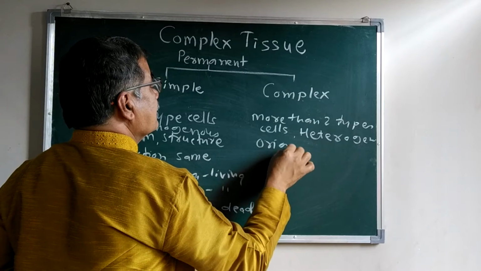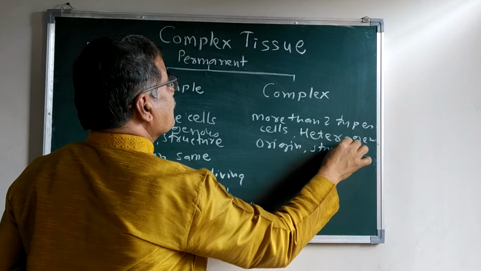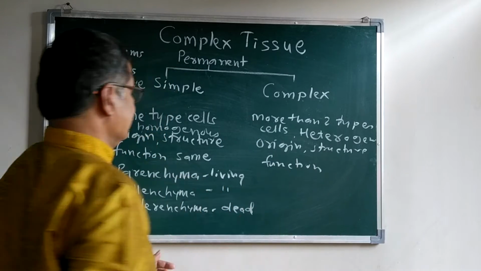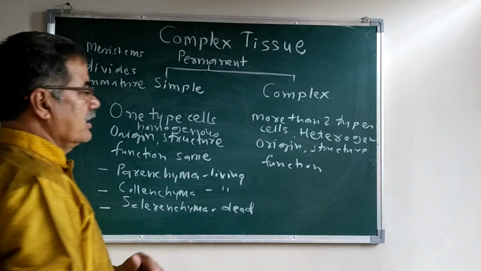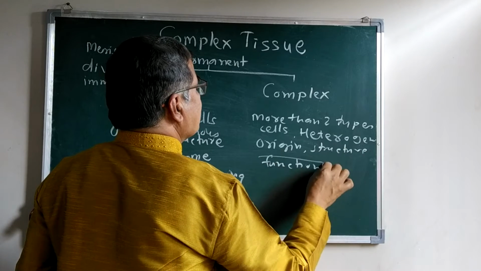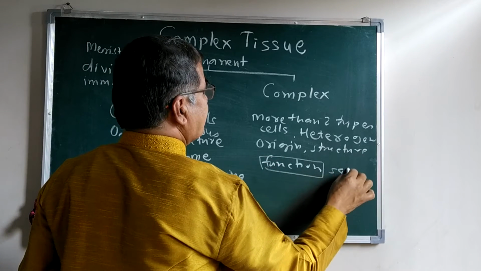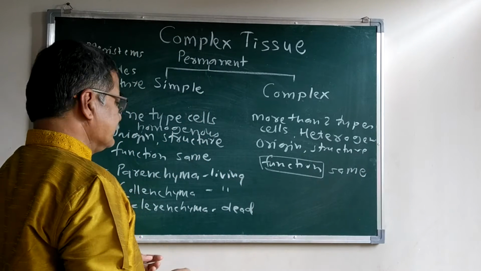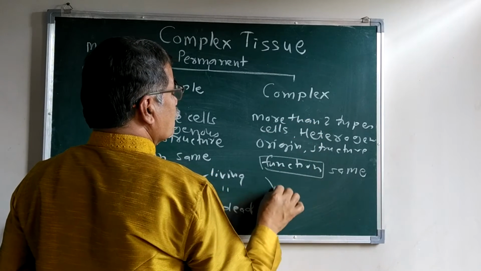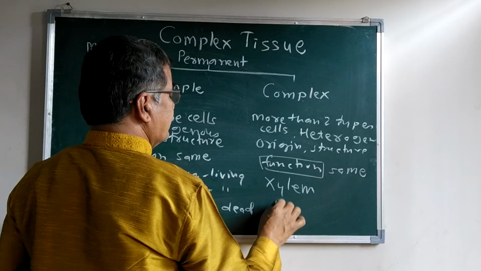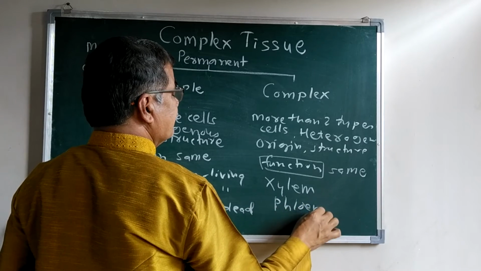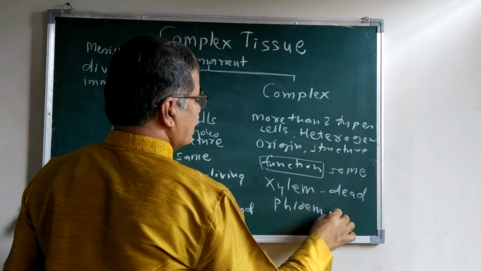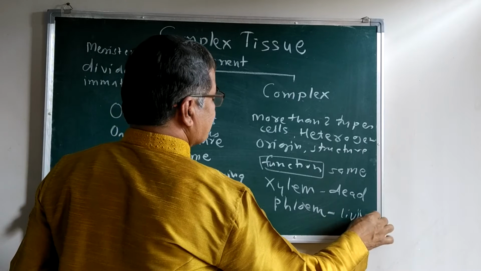Their origin, structure and functions are different. Their structure and origin are different, though sometimes the functions may be the same. There are two such tissues, the xylem and phloem. Xylem is a dead tissue, and phloem is a living tissue.